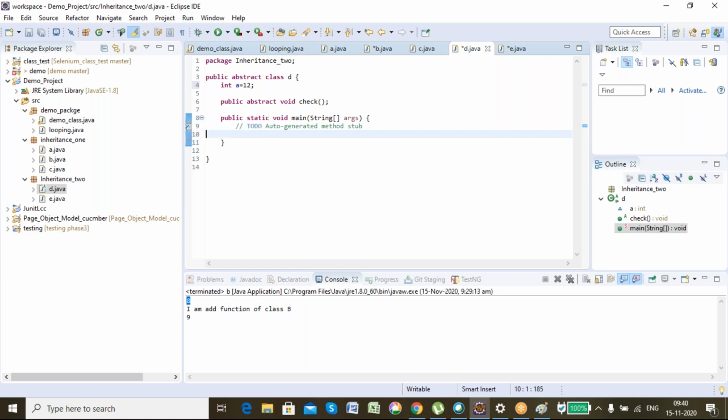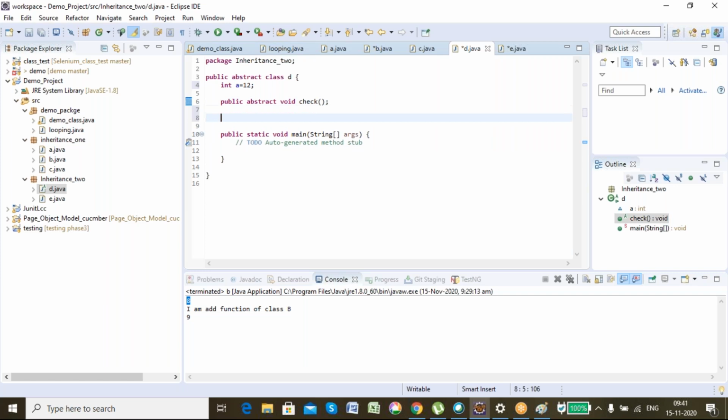Now, can an abstract class have only abstract methods, or can it have normal non-abstract methods? Let's see. Let's define another method. Public void add.